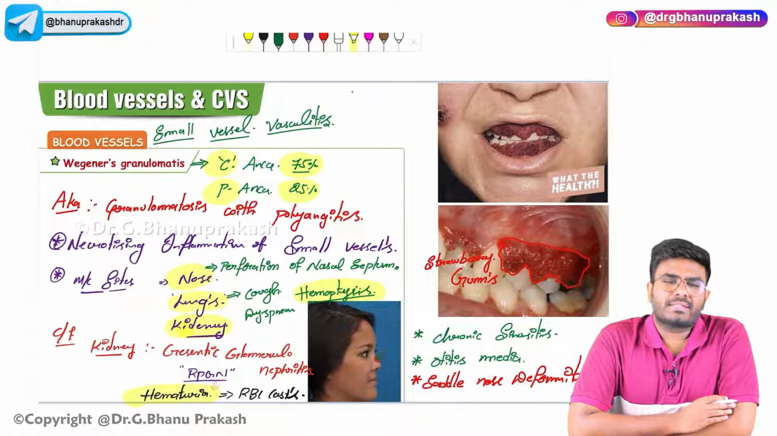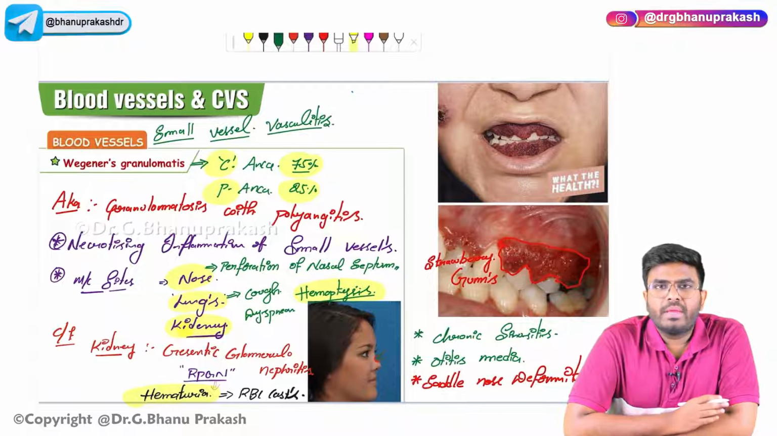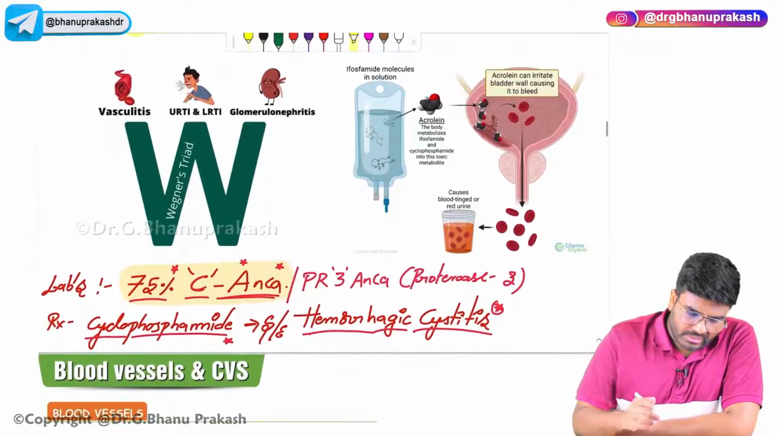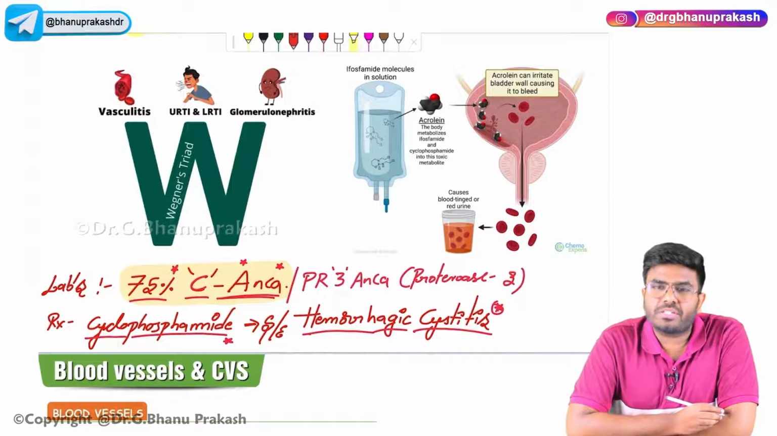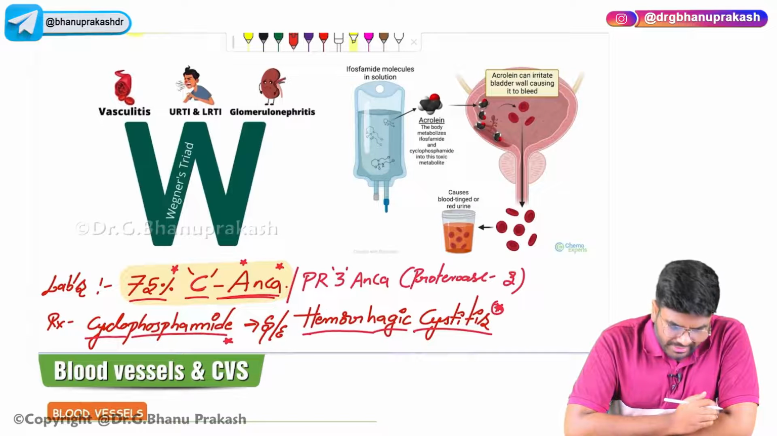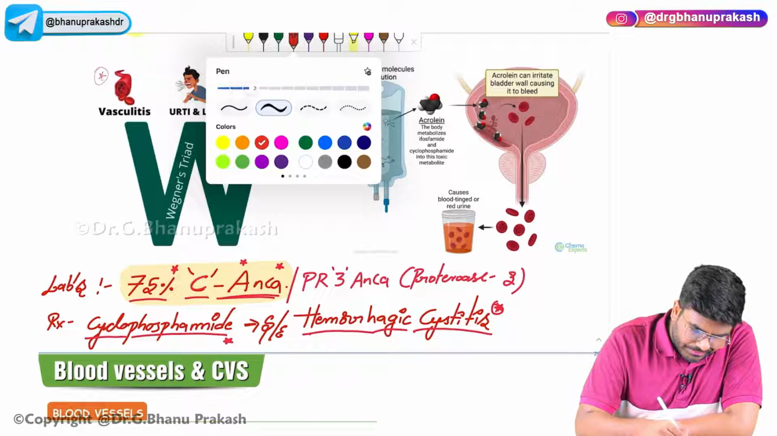Okay guys, let's continue. So we have discussed Wegener granulomatosis. Here one important point which I want to add is that Wegener granulomatosis has a triad of symptoms. The patient is going to have a Wegener triad. So what is this Wegener triad? The patient is going to have vasculitis, no doubt.